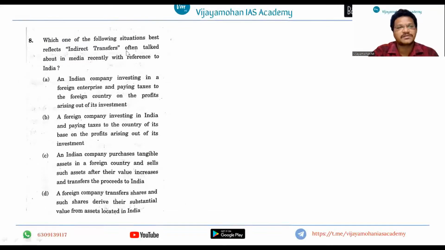So if you see another question, indirect transfers: which one of the following situations best reflects indirect transfers, often talked about in media recently with reference to India? Here, the question paper itself is telling that it is often talked about in media recently, and this indirect transfer concept is related to the external sector or the Indian corporate sector, right?